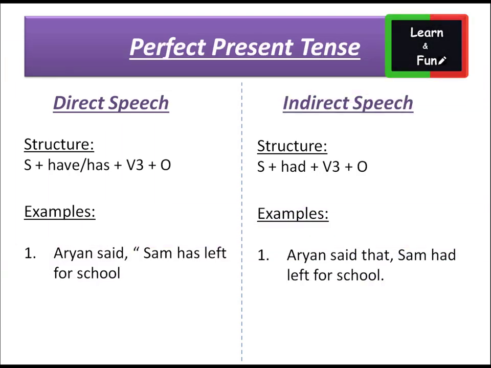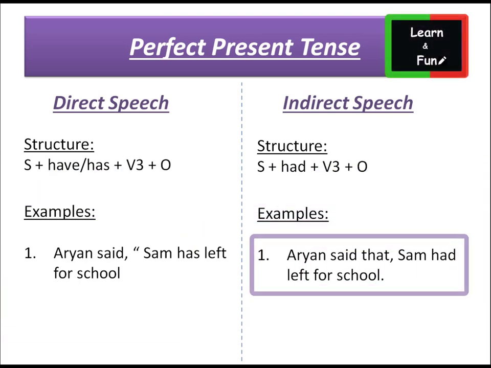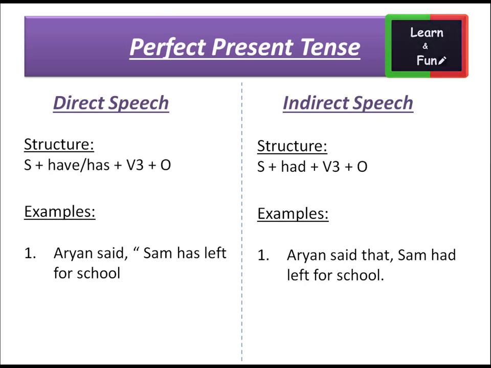Let's see the example for direct speech. Aryan said, "Sam has left for school." The same sentence in indirect speech is, Aryan said that Sam had left for school. According to the grammar rules, we have changed direct to indirect speech.